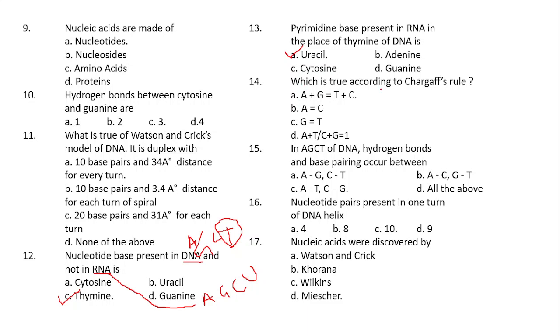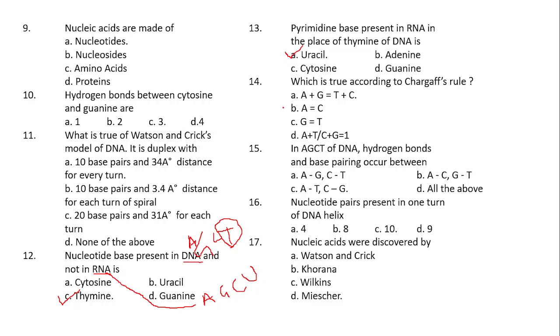Which is true according to Chargaff's rule? Okay. So what Chargaff said, in the double helical model of DNA, the amount of purines is equal to the amount of pyrimidines. Or in other words, the ratio between purines and pyrimidines will be equal to 1, or it will be constant. So according to Chargaff's rule, which of the options will be correct?